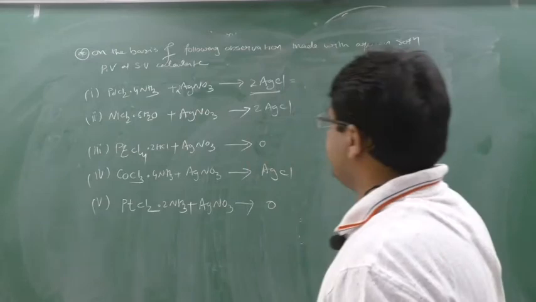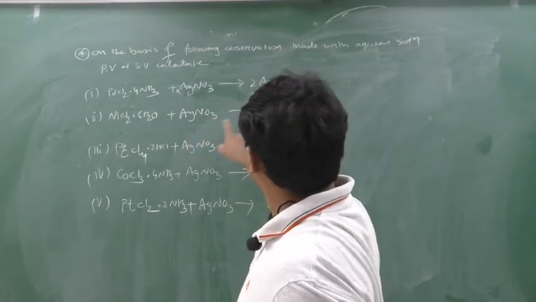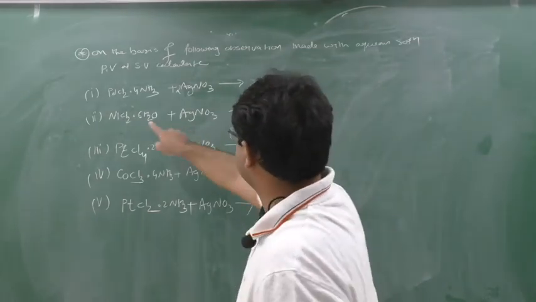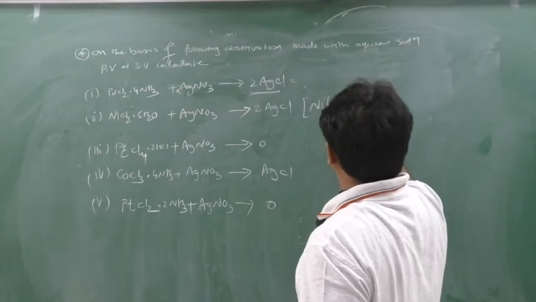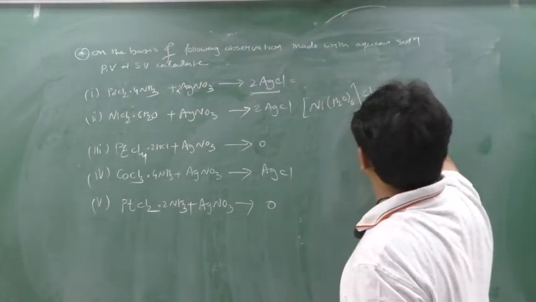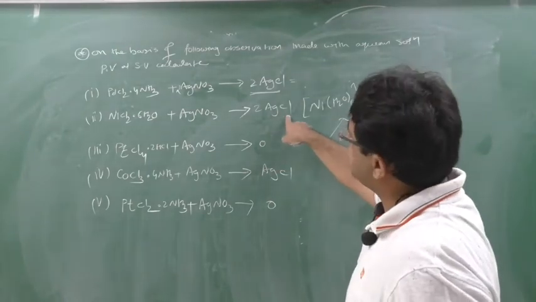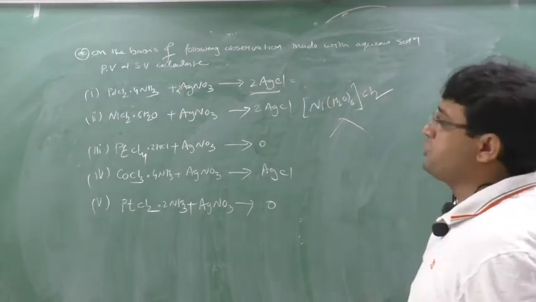See in second, NiCl2 and AgNO3. How many AgCl have been removed? 2 AgCl, meaning 2 Cl minus have been removed. So this formula actually will be Ni into H2O 6, Cl2. Because 2 AgCl has been formed, 2 Cl minus should be outside of the coordination sphere.